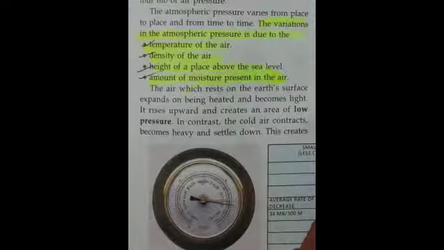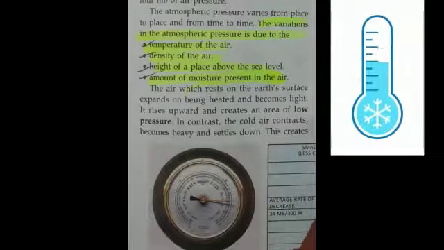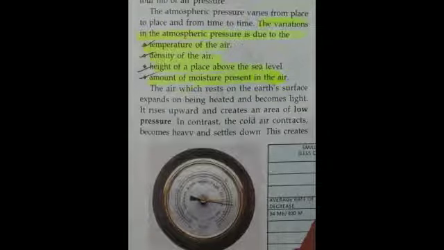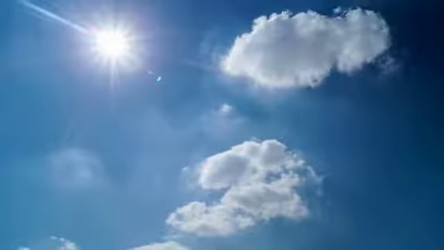In areas with low temperature, the air is heavy because it is cold, and therefore it creates a high pressure area. High pressure is associated with clear and sunny sky. The air always moves from high pressure area to the low pressure area.